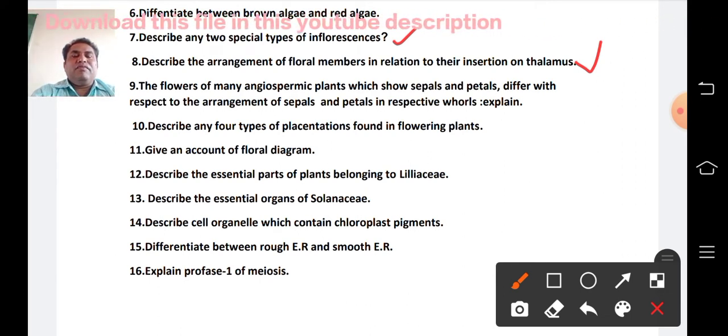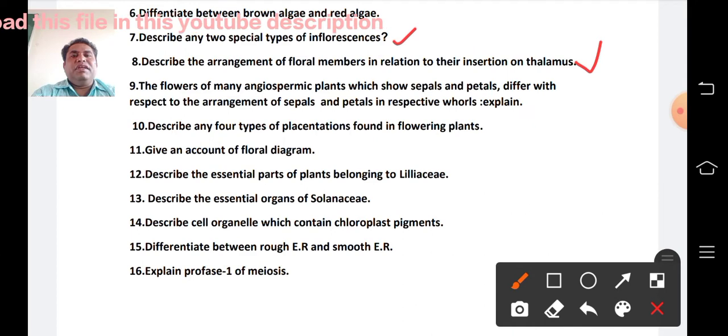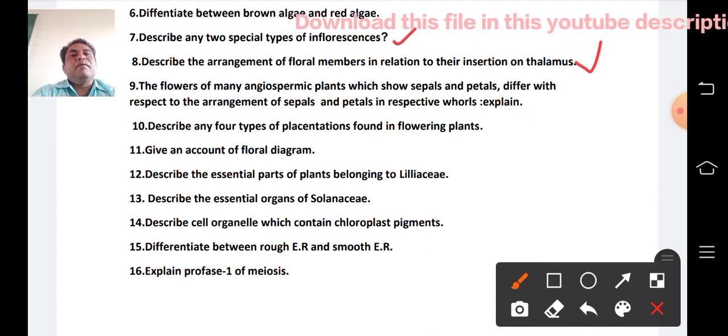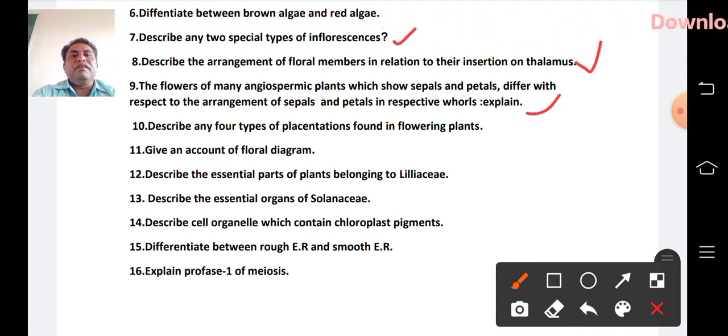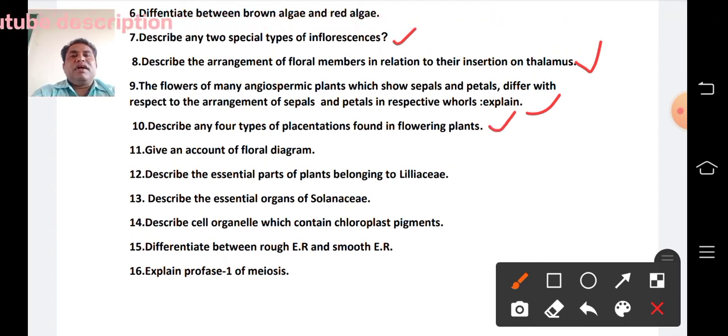The flowers of many angiospermic plants which show sepals and petals differ with respect to the arrangement of sepals and petals in the respective whorls. Explain. And the 10th one: describe any 4 types of placentations found in flowering plants and give an account of the floral diagram.